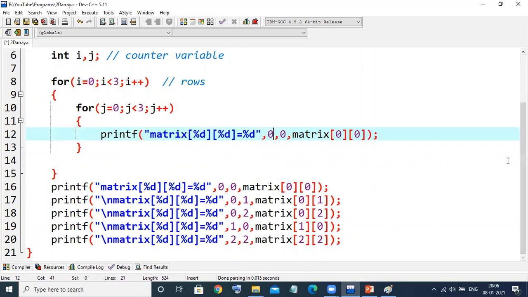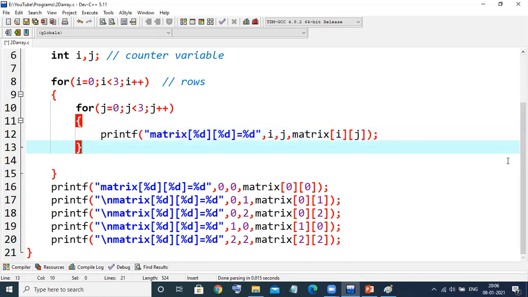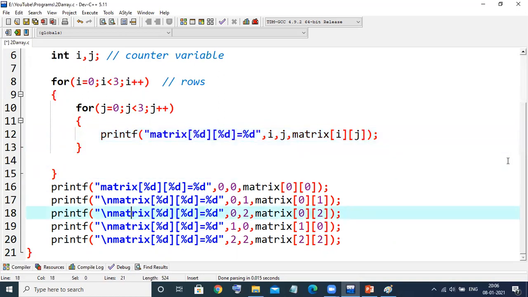All things are same. Instead of this 0, I'll take i, and here also, I'll take j. That's all. It will print all the values of your rows and columns.